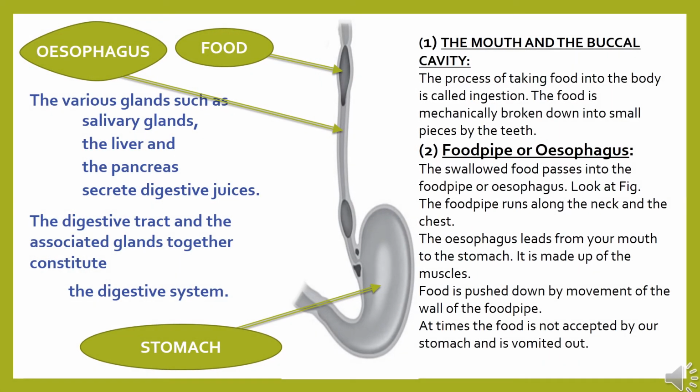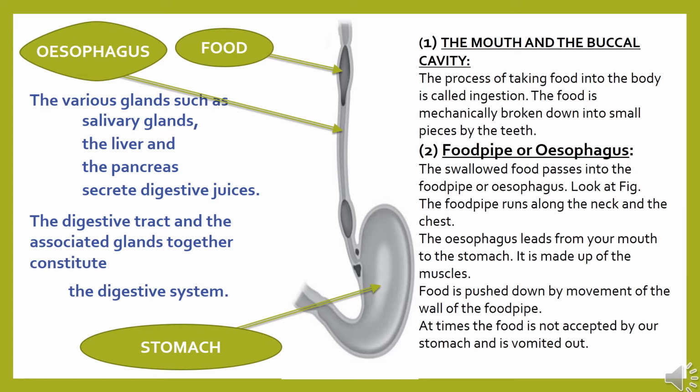The various glands, such as salivary glands, the liver, and the pancreas, secrete digestive juices. The digestive tract and the associated glands together constitute the digestive system. So now, the mouth and the buccal cavity. The process of taking food into the body is called ingestion. The food is mechanically broken down into smaller pieces by the teeth.